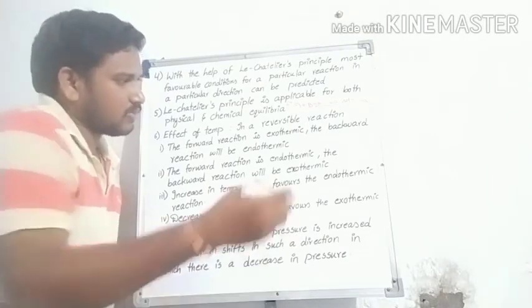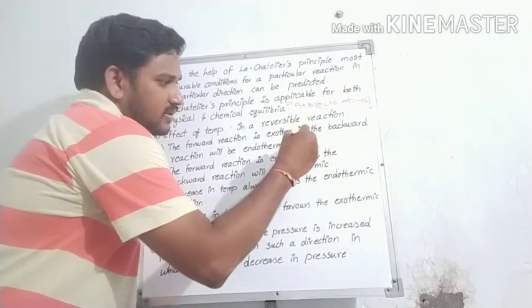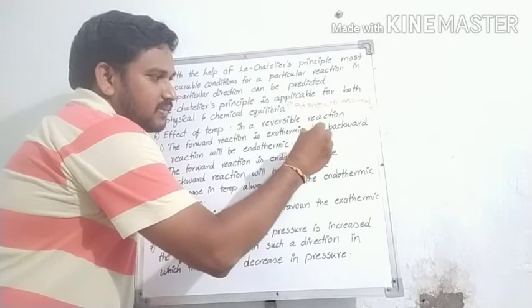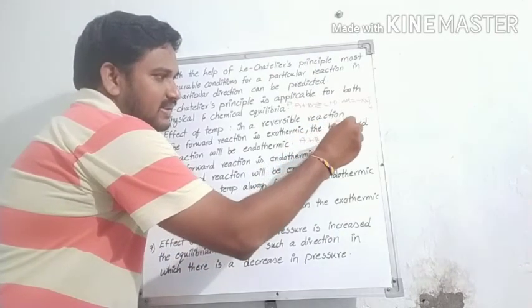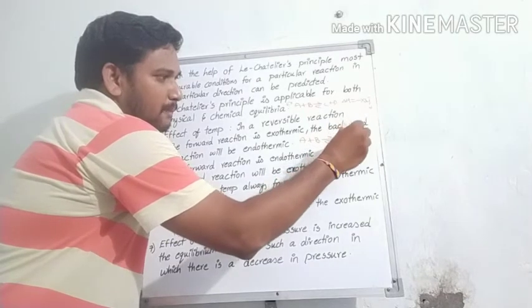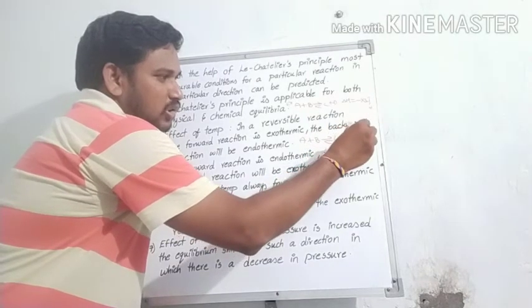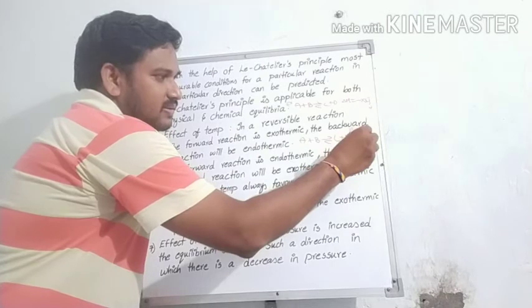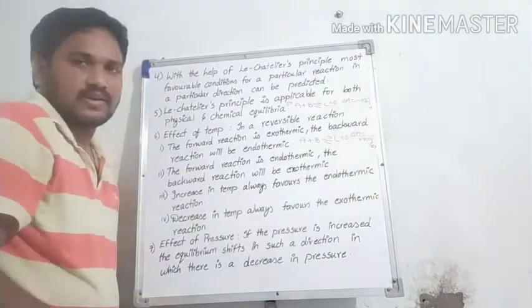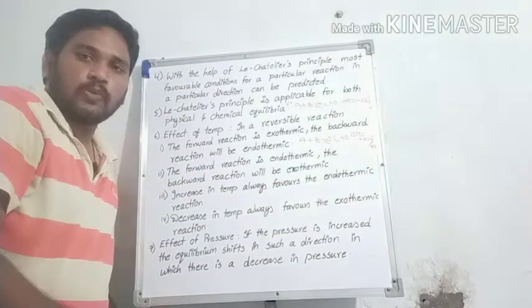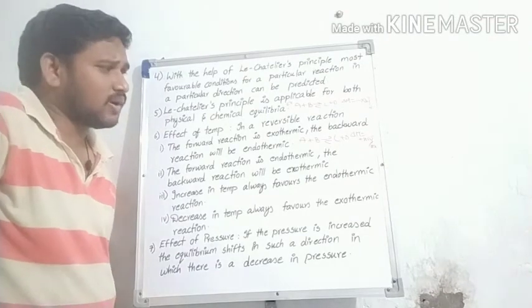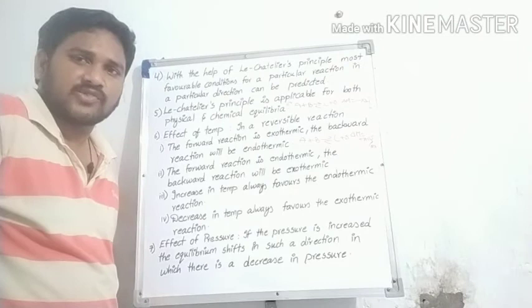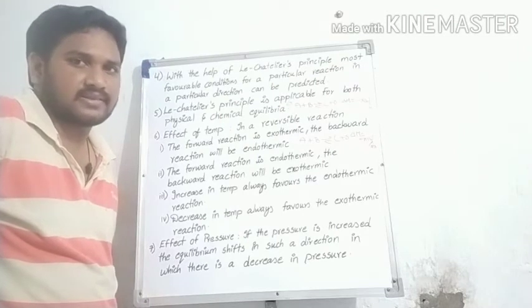Sir, one more, same reaction A plus B gives rise to C plus D, delta H is equal to plus X kilojoule per mole, sir. Sir, what is the definition of endothermic reaction?